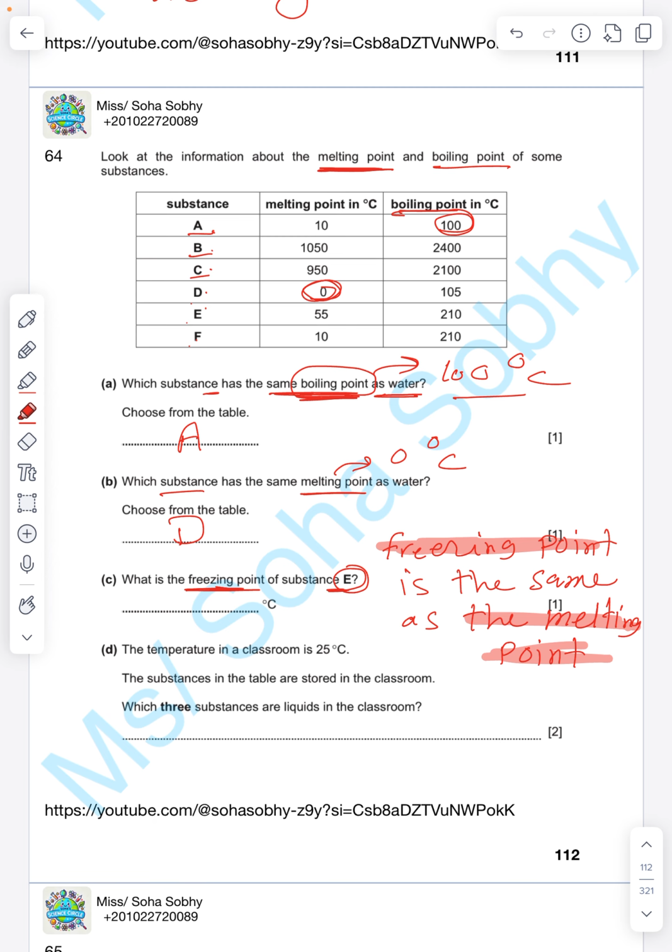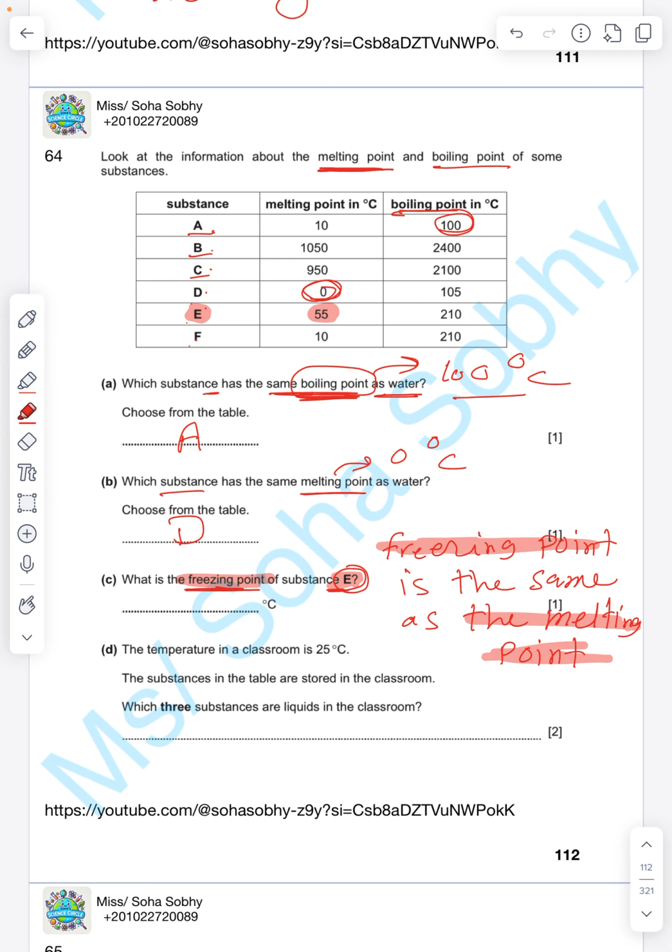So what is the freezing point of substance E? I'm gonna look at substance E. The melting point of it is 55. And we said freezing point is the same as the melting point. So the temperature at which a liquid turns into solid equals the temperature at which a solid turns into liquid.